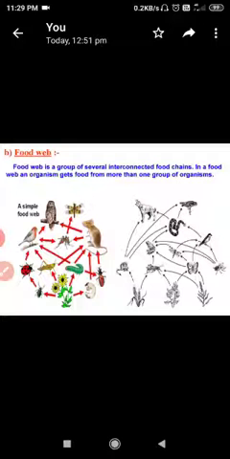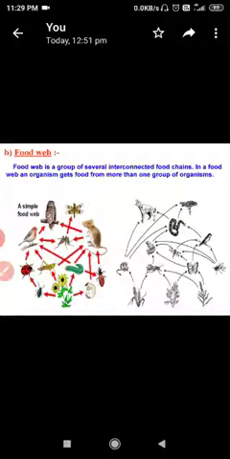Now come to the next topic, which is very interesting, that is the food web. What is a food web? The interconnected food chains operating in an ecosystem, which establish a network of relationships between various species, is called a food web. In simple words, the network of a large number of food chains existing in an ecosystem is called a food web.